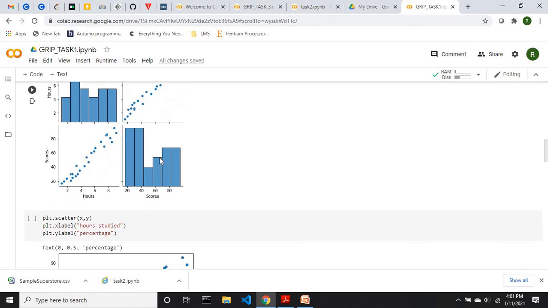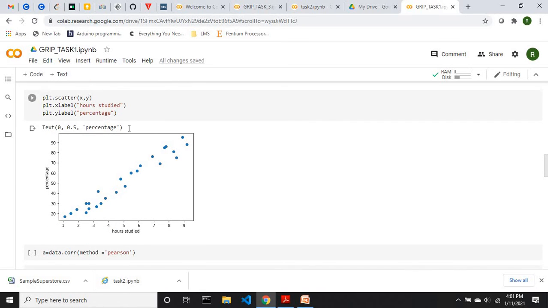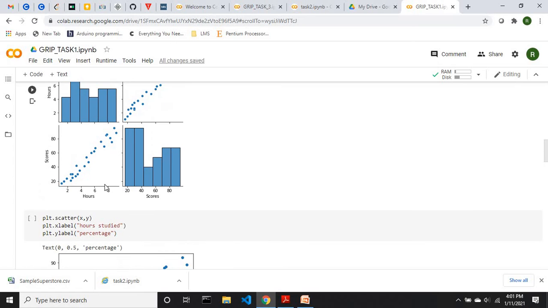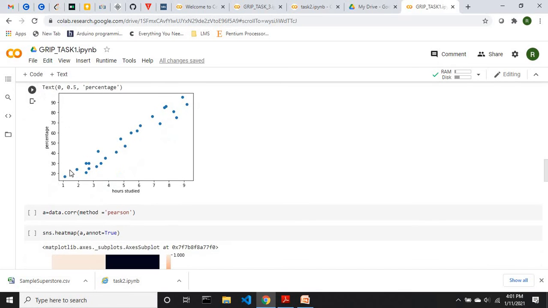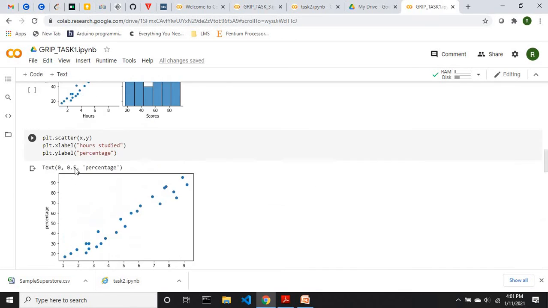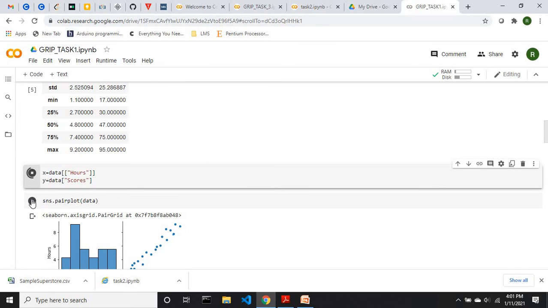Next, as my task was to predict the marks which a student is getting, I have done a basic scatter plot. Out of all these, I selected one, that is this, a scatter plot between the number of hours studied by the student and the percentage. Let me keep running all these.